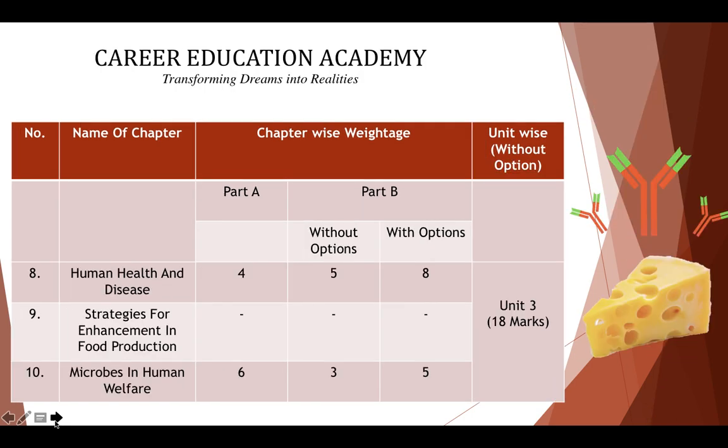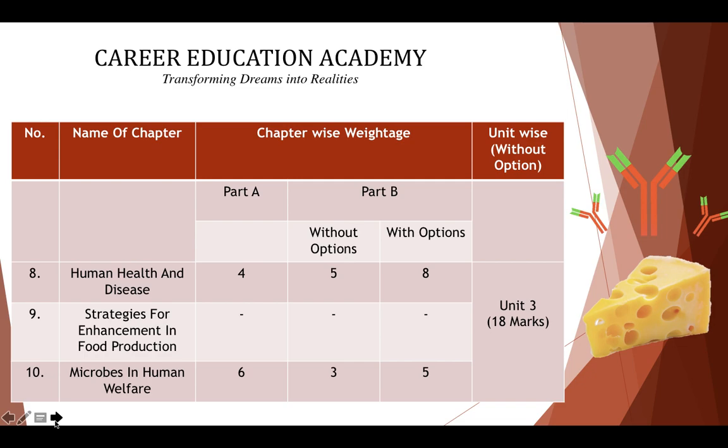Now coming to the next unit, which is comparatively easy and scoring, and you need not work as hard as you have for the first and second unit, and that is applied biology. For human health and diseases you have 4 MCQs and 5 marks of other questions in part B. The 9th chapter is already omitted from your syllabus, so you need not bother about that. Here also, from 2 chapters only, you can score a full 18 marks because these chapters are so easy that you need not work hard. You don't need to put in so much effort because these are very easy and very scoring chapters.